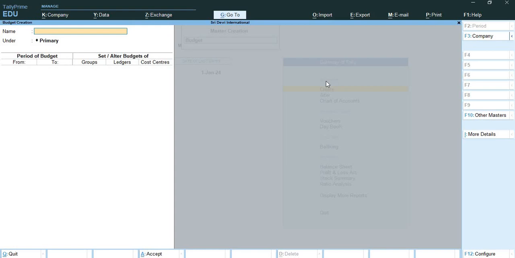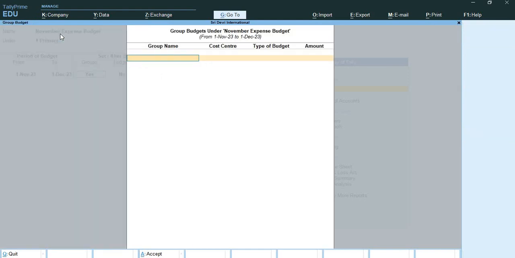So here I'll give the budget name as November expense budget. Under Primary, from a period, let's suppose I'll keep 1st November to 1st December because the name itself suggests that I want to create an expense budget for November month. And I'll create a group over here.